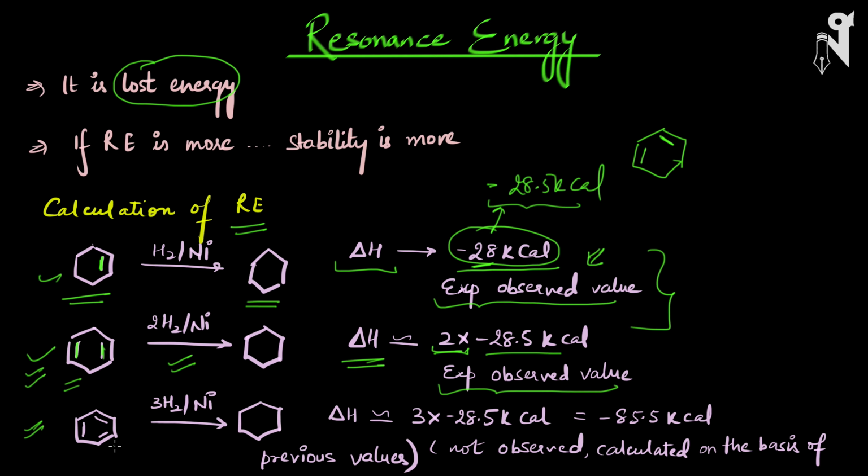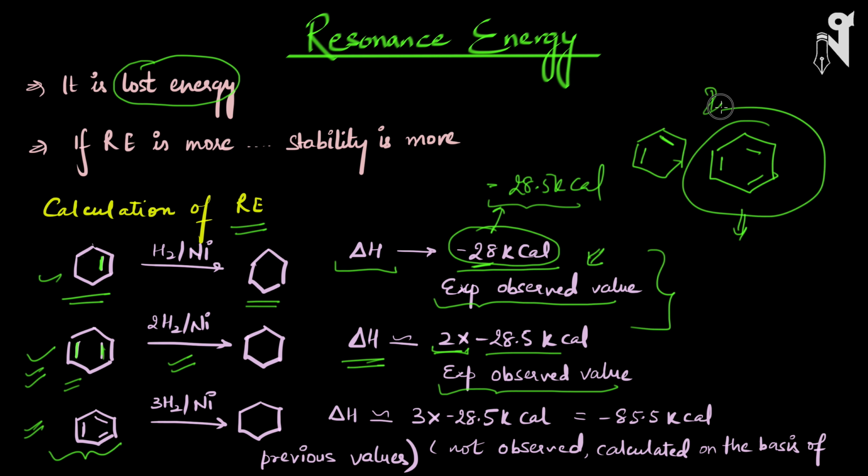cyclohexatriene also. So if I talk about this compound, it seems like it is benzene, but if you remember when I was talking about resonance, I told you that these are imaginary compounds. This is not the true picture of benzene. The true structure is the hybrid. If this would have existed, it would have been called cyclohexatriene, I mean, cyclohex-1,3,5-triene. This would be the name of this molecule.